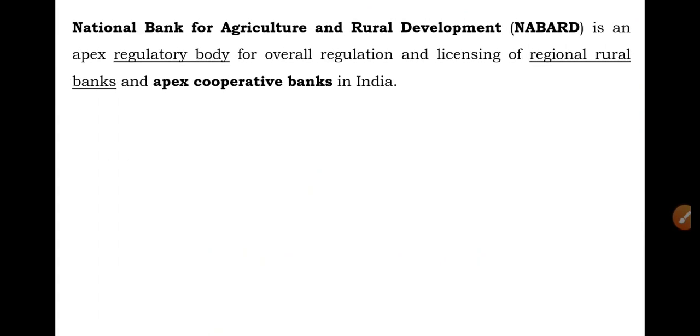Let me start with the first: what is NABARD? NABARD is the National Bank for Agriculture and Rural Development. The term itself explains it: it is a national bank for agriculture purposes and rural development purposes. It is an apex regulatory body, which regulates overall activities, including regulation and licensing of regional rural banks and apex cooperative banks in India.